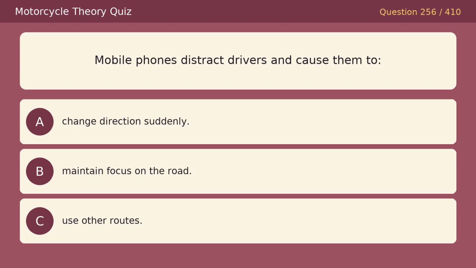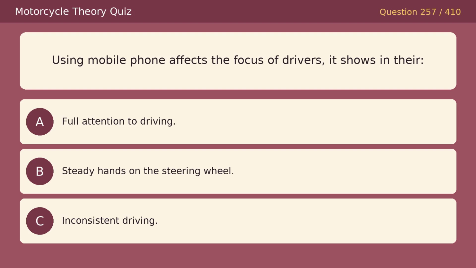Mobile phones distract drivers and cause them to: Option A, change direction suddenly. Option B, maintain focus on the road. Option C, use other routes. The correct answer is A, change direction suddenly. Using mobile phone affects the focus of drivers. It shows in their: Option A, full attention to driving. Option B, steady hands on the steering wheel. Option C, inconsistent driving. The correct answer is C, inconsistent driving.